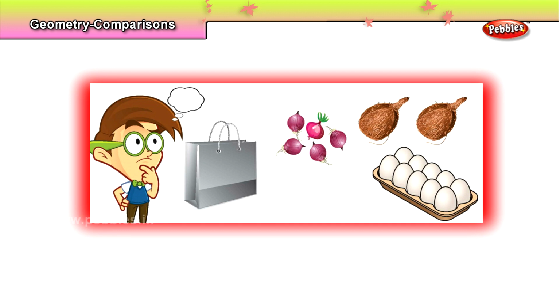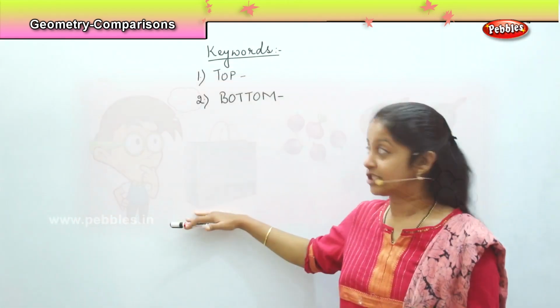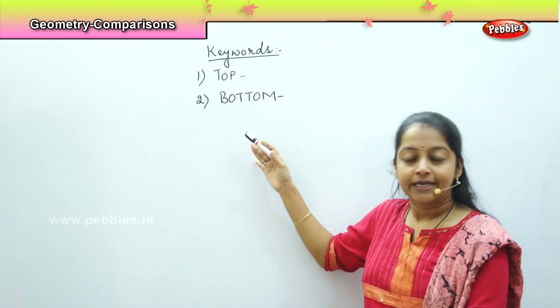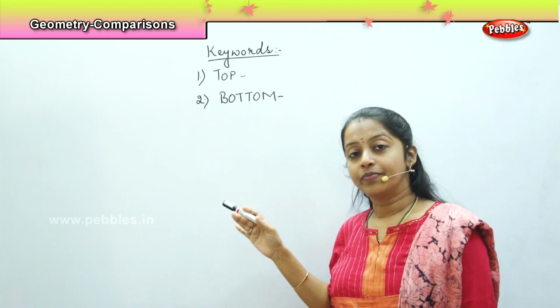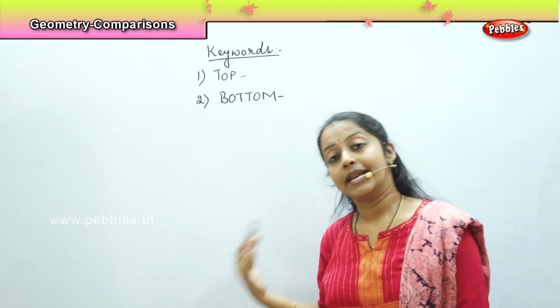So, how will we help this boy to carry his bag? First, in the bottom, we will keep coconut. Then, we will keep the turnips. And on top of the bag, we will be keeping the eggs so that he can carry it home without breaking them. So, are we clear with the concept of top and bottom? Is it interesting, children? Very good. So, now we will be moving to the next concept.